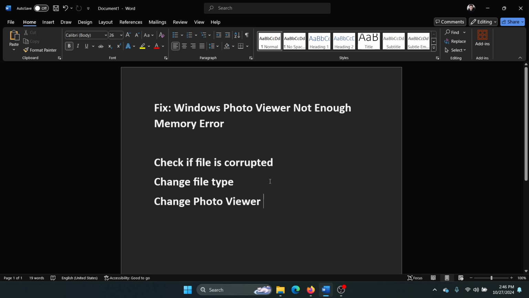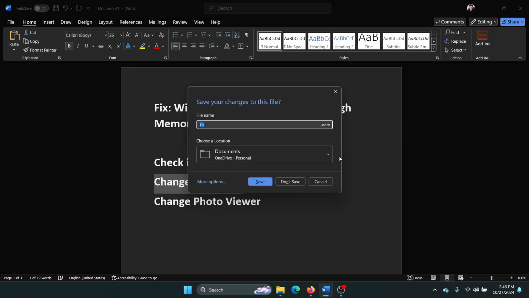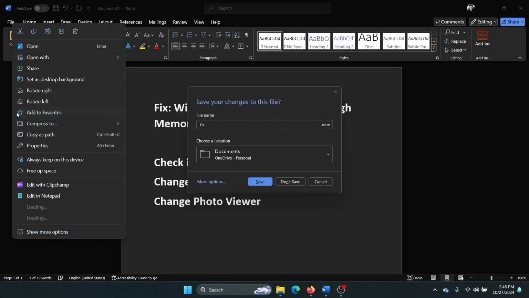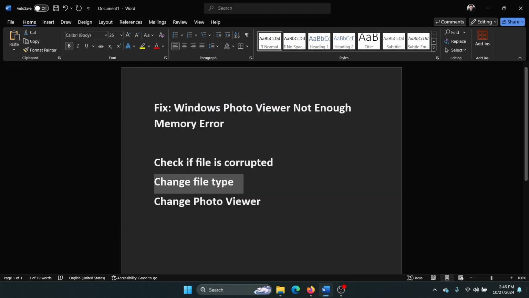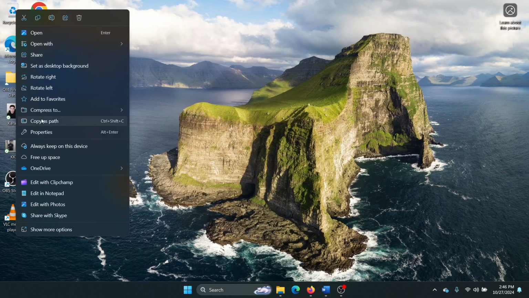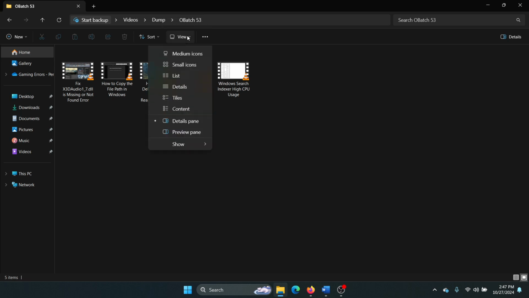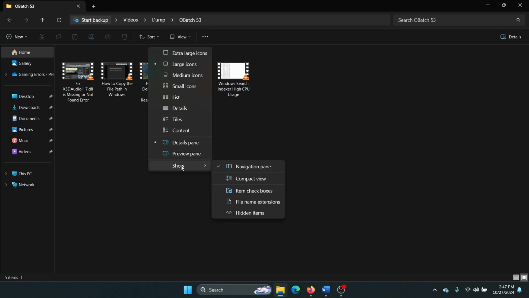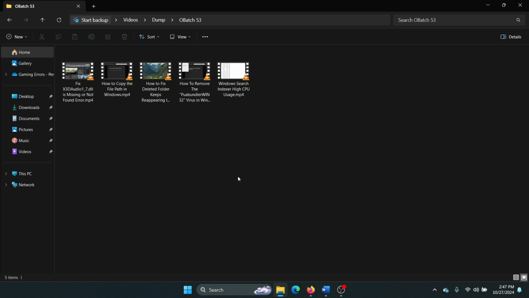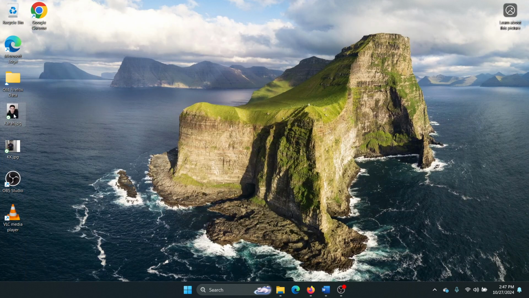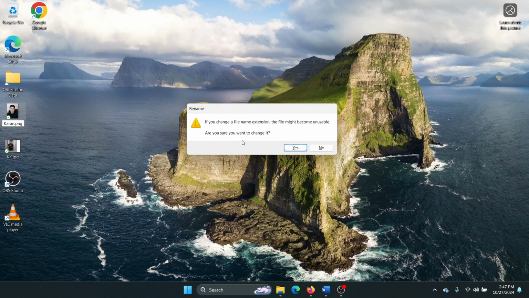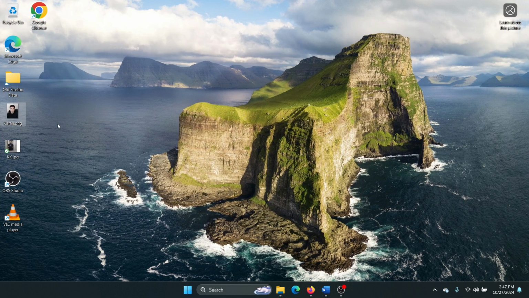The next one is to change the file type. It's very easy for these ones. Let's say it's a JPG file. First of all, open File Explorer, click on View, click on Show, click on File name extensions. Now go to this file and select the Rename option, and then you can change it to, let's say, the PNG format. Don't worry, it will still be usable.